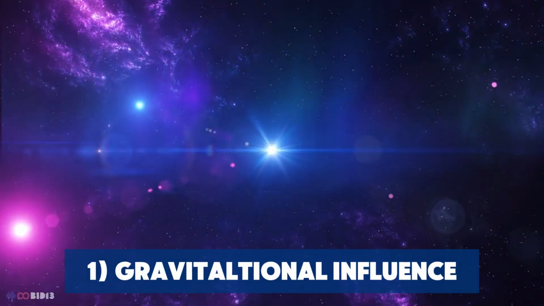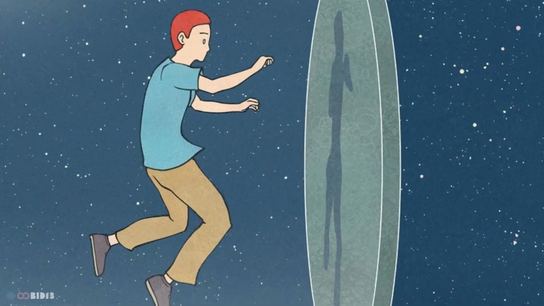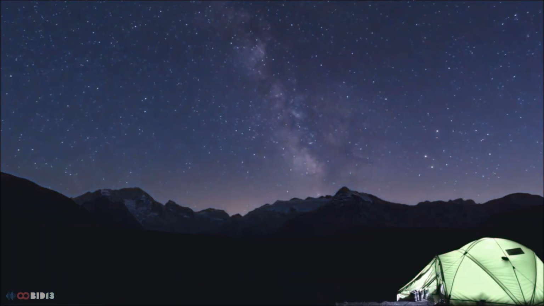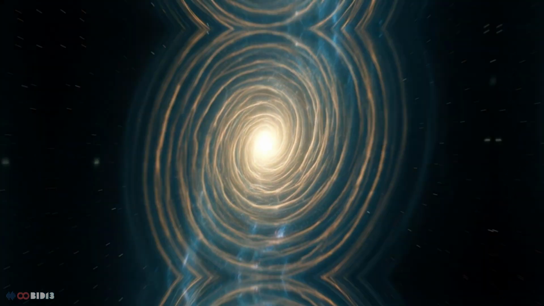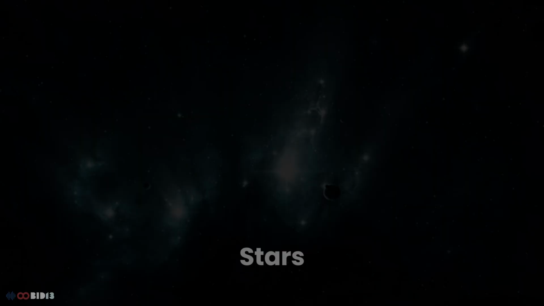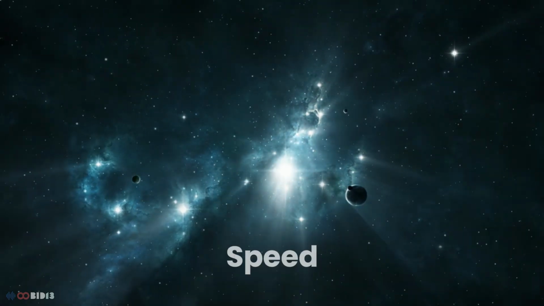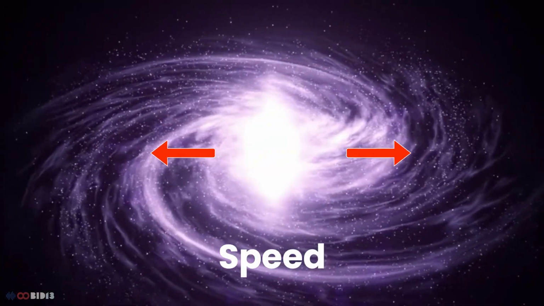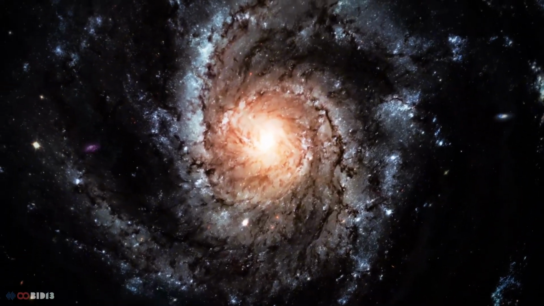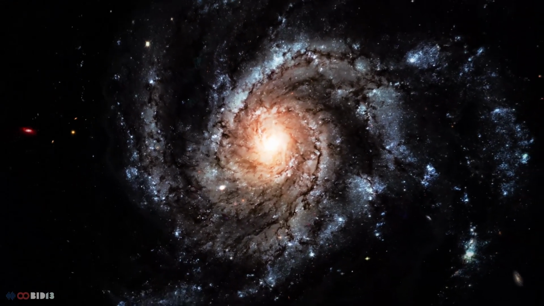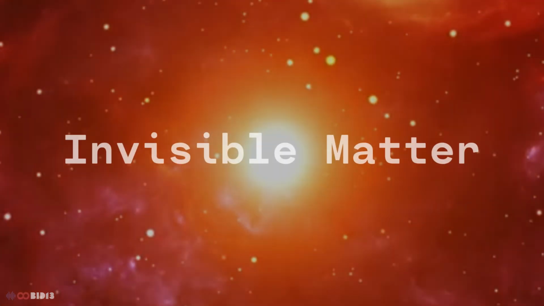Number 1. Gravitational influence. Imagine that you are looking at the Milky Way galaxy, where the stars revolve around its center, and you consider only the visible objects, like stars and gases. Their speed should decrease as they move away from the center, but they do not. They rotate faster than expected. This strange speed suggests that there is something more than visible matter, invisible matter.